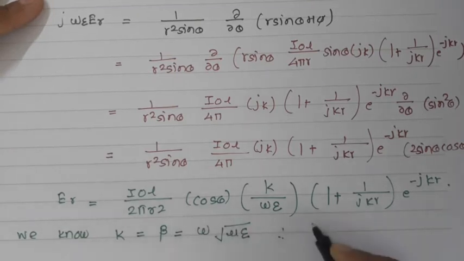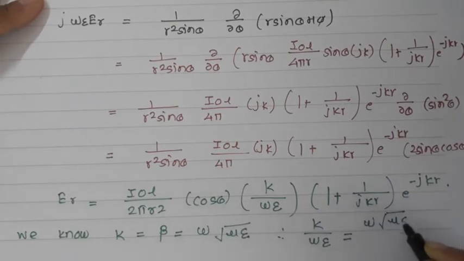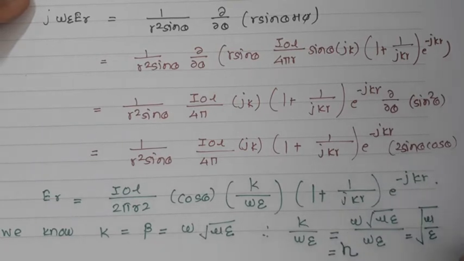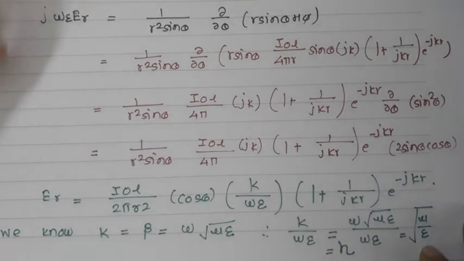So you can write here k by omega epsilon is equal to omega into square root of mu epsilon, divided by omega epsilon. If you solve this, it will be square root of mu by epsilon, and we know that mu by epsilon under the root is nothing but the intrinsic impedance, that is eta. This is the intrinsic impedance, which we have already seen in the previous session. Eta is 120 pi, otherwise you can say eta is 377 ohm. As we know that eta is the intrinsic impedance, we'll put the value of that eta over there.